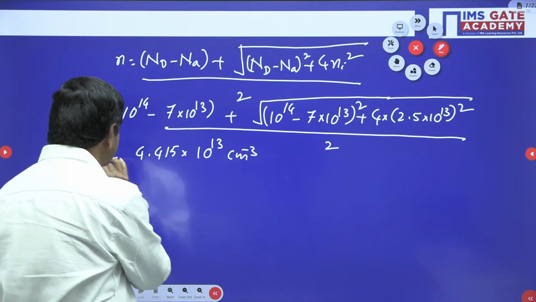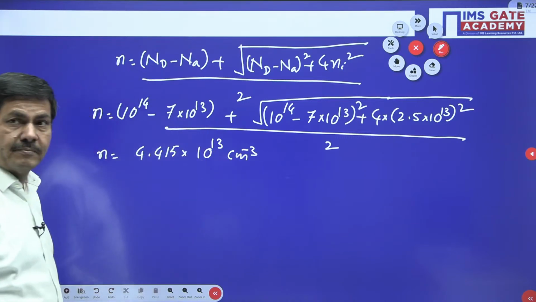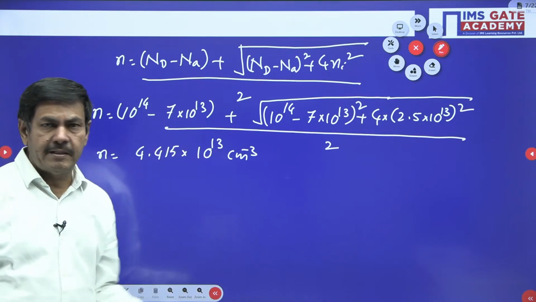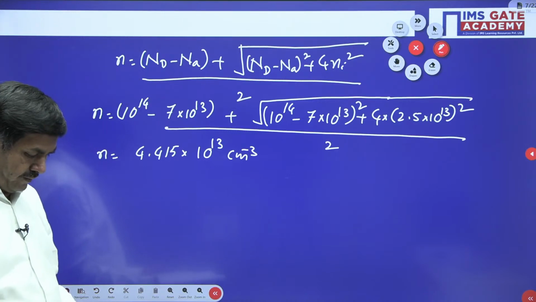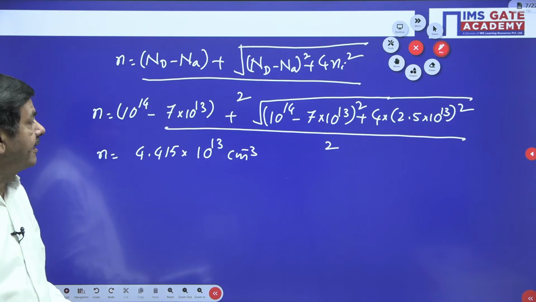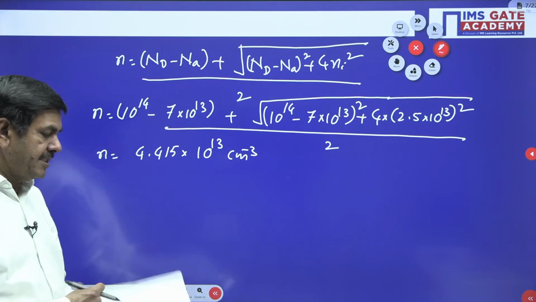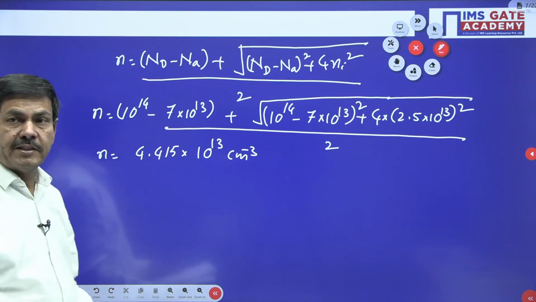So, this is the concentration of electrons you will get. If there is any calculation mistake, cross check it. Use a calculator and find it. I am getting 4.415 into 10 power 13. But what about the concentration of holes? Because the problem is asking for the concentration.